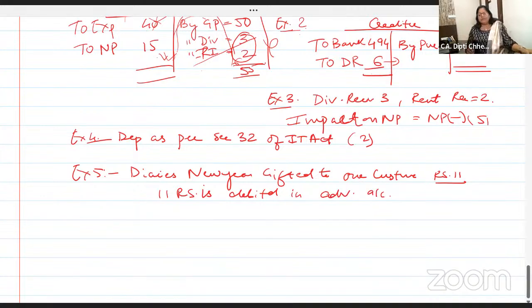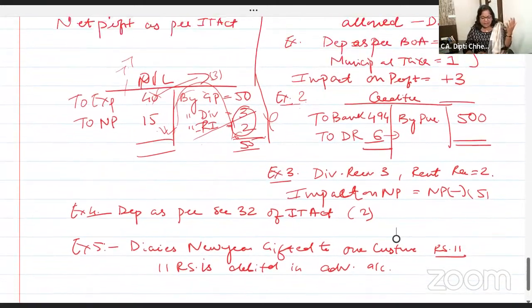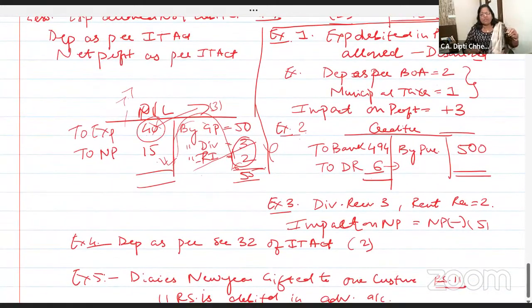Take a pause, write down. New Year diaries we have gifted to the customer for 11 rupees and 11 rupees is debited in the advertisement account. This expense is included in the 40 rupees, advertisement expenses 11 rupees, diaries gifted to our customer, New Year diaries. Is it allowed? Yeah, it's allowed. No problem. Is it debited in the P&L account, included in 40 rupees? Yes. So what should I do, add or less?